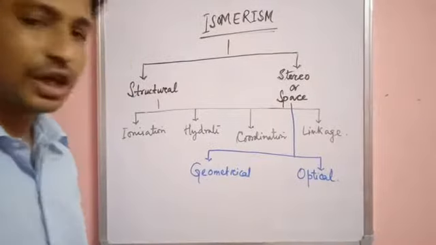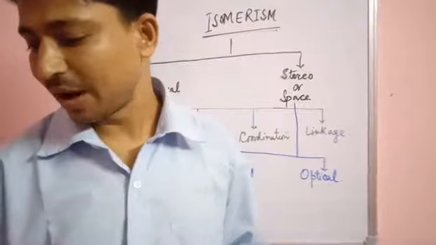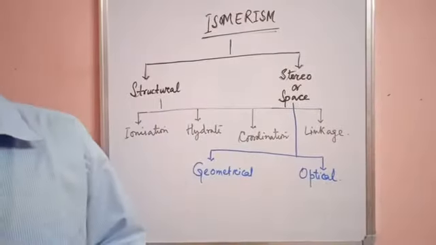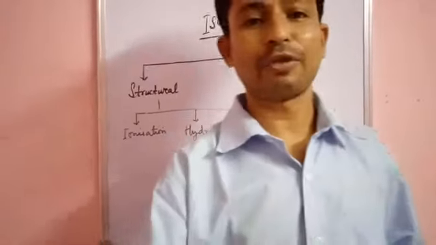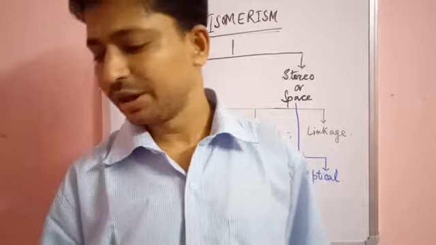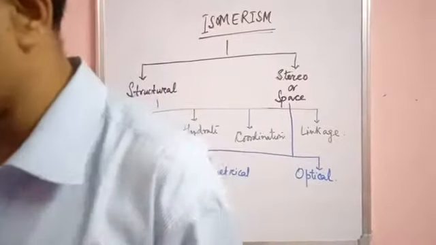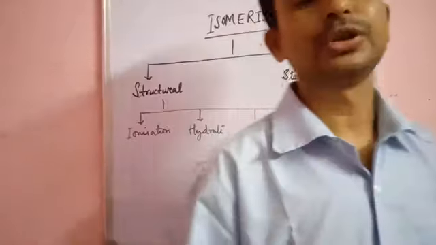And what is stereo or space isomerism? Stereo or space isomerism is a type of isomerism in which the compounds have the same molecular formula but they differ from one another in the spatial arrangement of atoms, molecules or ions.